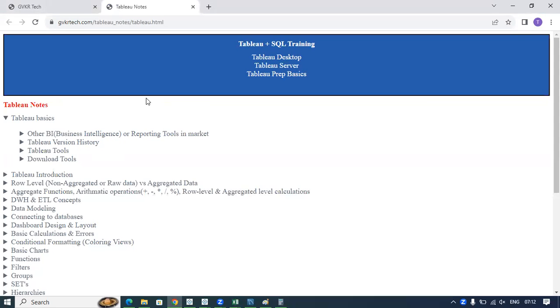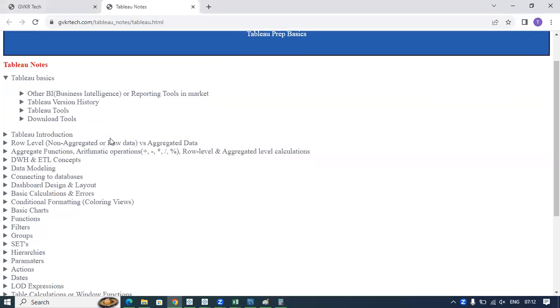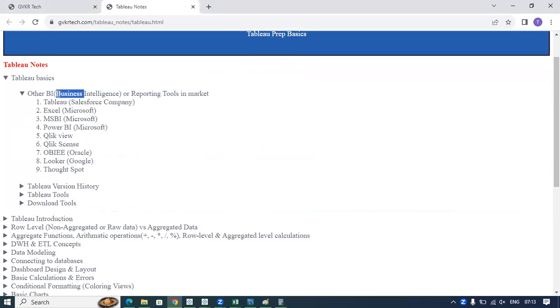Like Tableau, we have so many reporting tools in the market. So when you click on this one, I can see Tableau is a tool which is from Salesforce company, and we have Excel which is from Microsoft. We'll use Excel as a data source. You can use Excel to store the data, as well as for reporting purposes also. You can see that in the bracket, it's from Microsoft company.